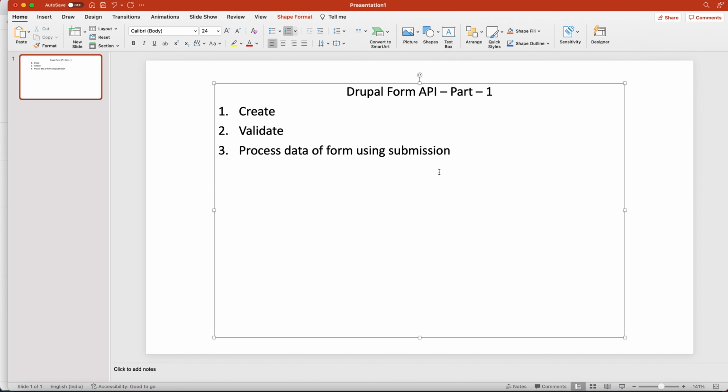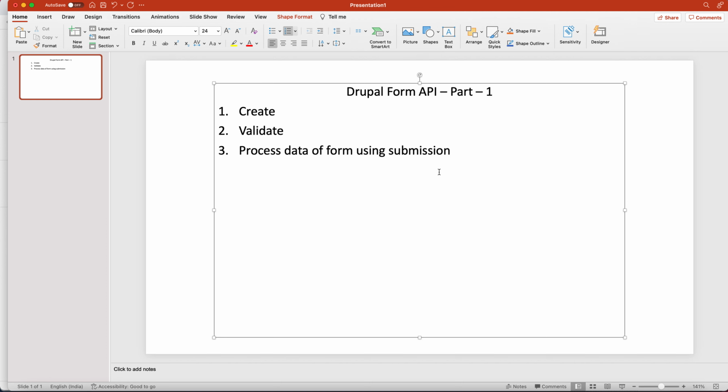Now a form is also a primary means, I told you earlier also, but I am telling you again in some technical terms, it is basically a means of interacting with a Drupal site via the UI, the user interface. This is the medium by which you can connect to a Drupal site via the user interface.